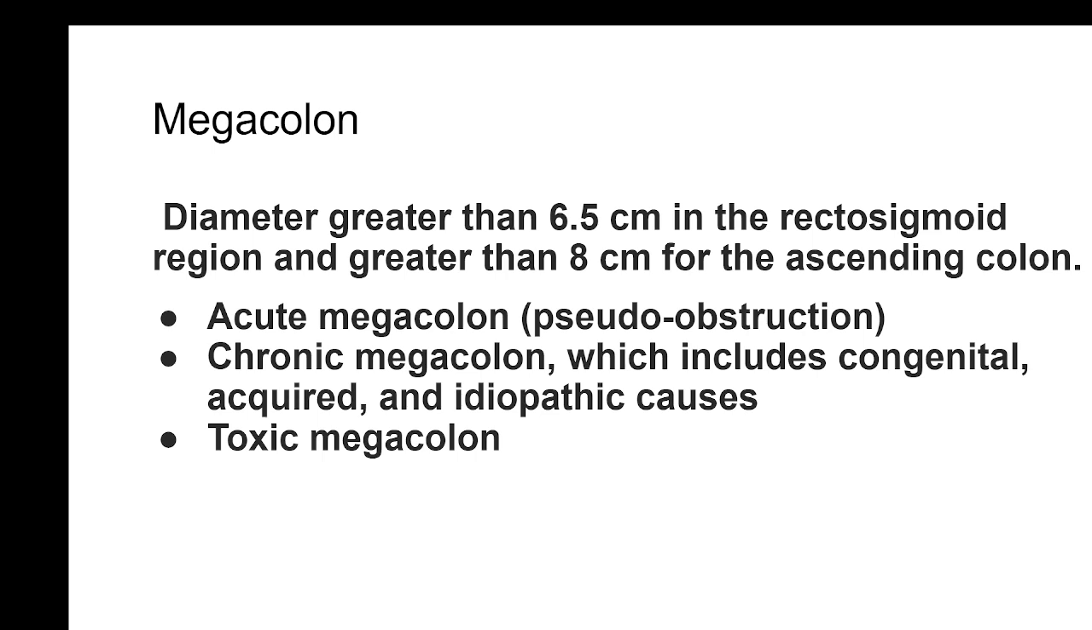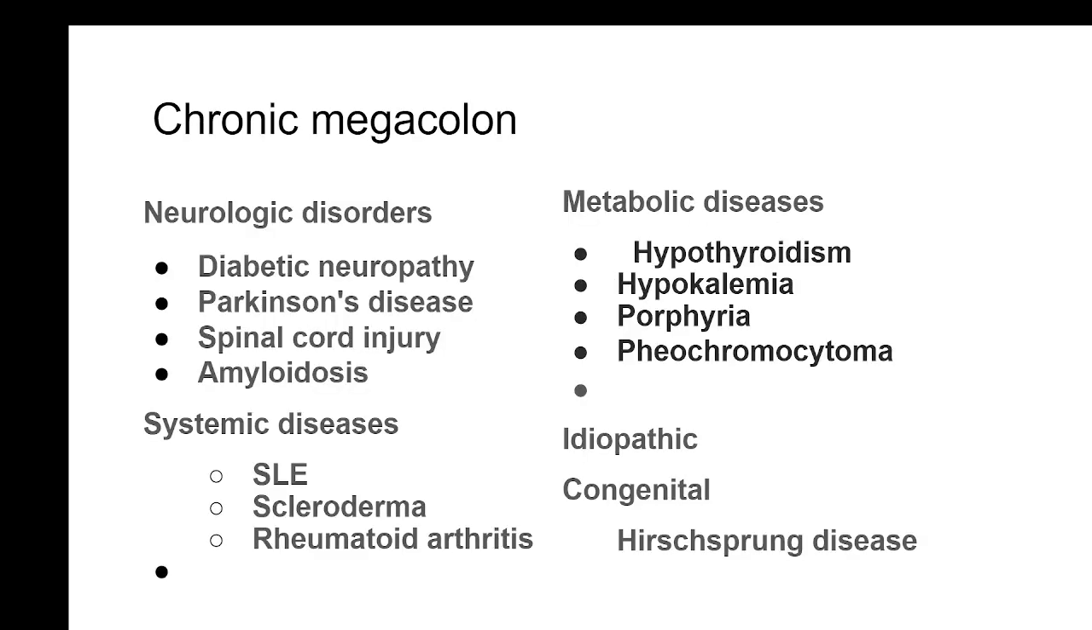Now, for practical purposes, they are classified into acute megacolon, chronic megacolon, which includes congenital, acquired, and idiopathic causes, and toxic megacolon. Acute megacolon we have already discussed in case of obstruction and pseudo-obstruction, where a positive pressure could develop due to ileocecal valve closure and the obstruction in the distal area. That part we have already discussed. The other part is the chronic megacolon, congenital and acquired. That's what we are going to discuss next.